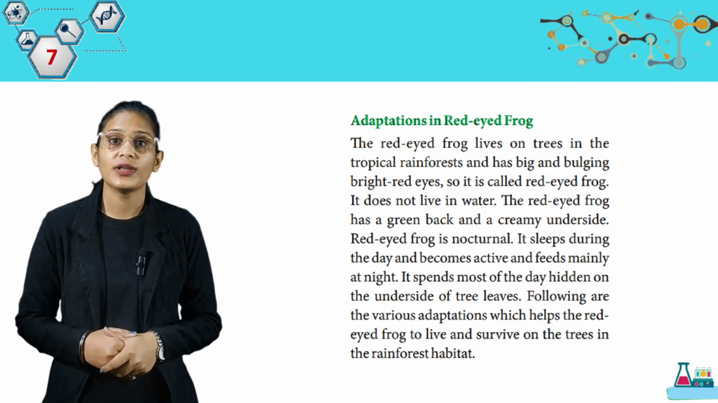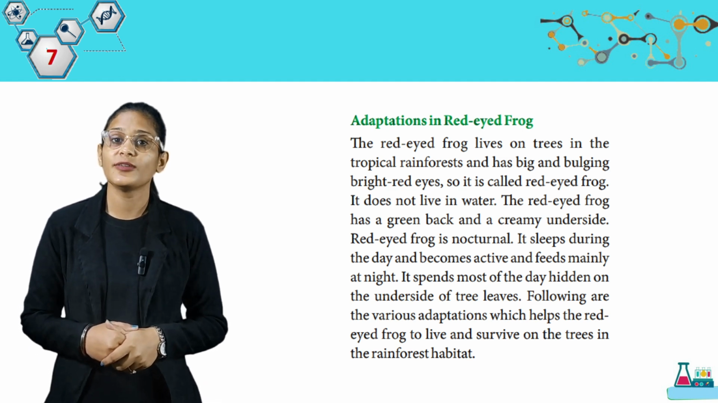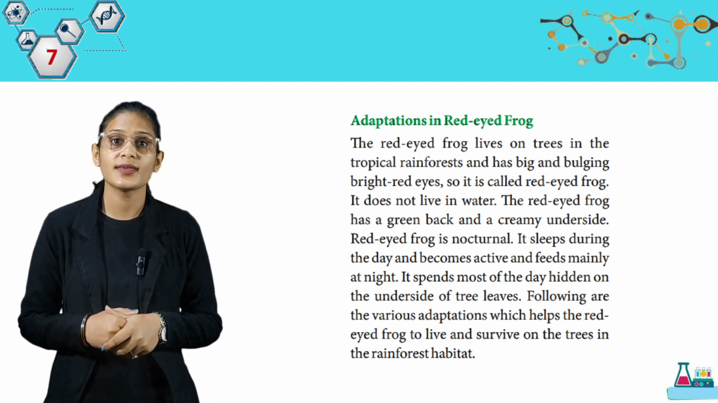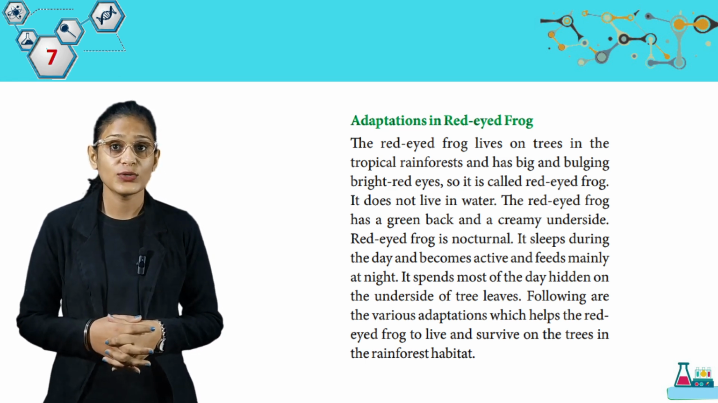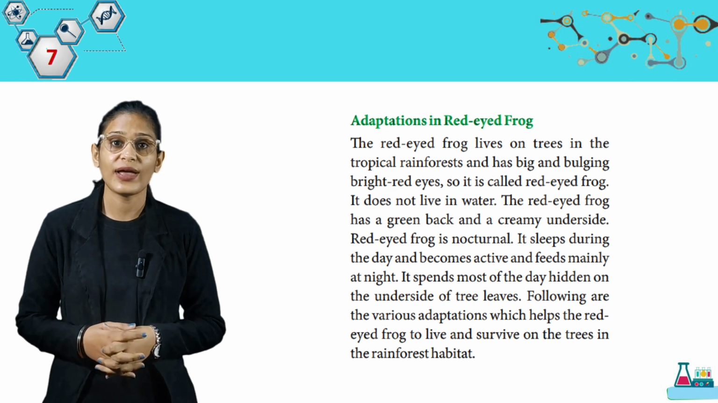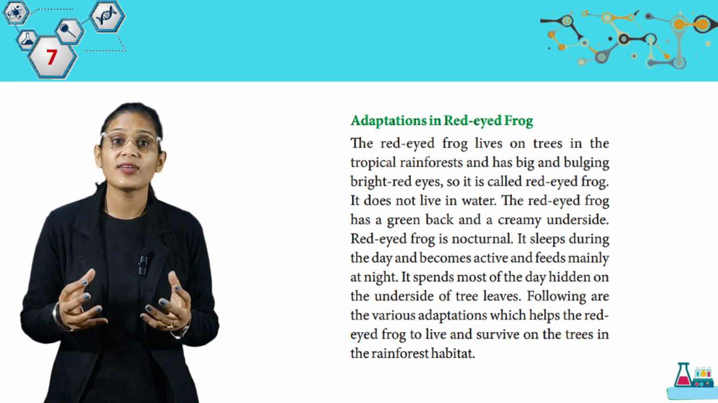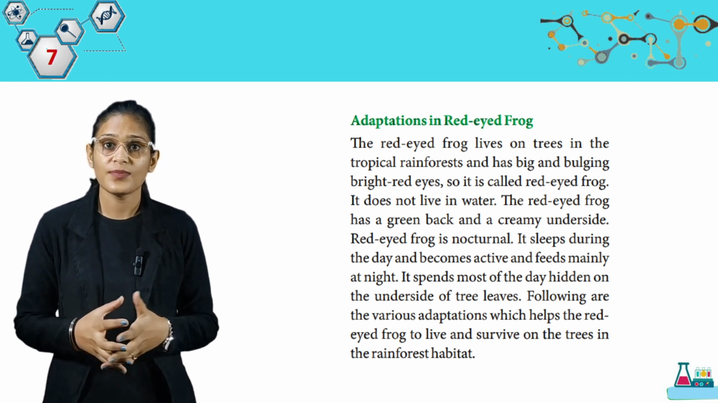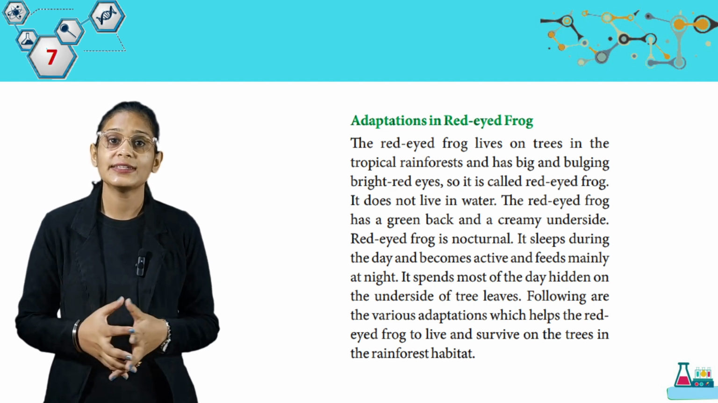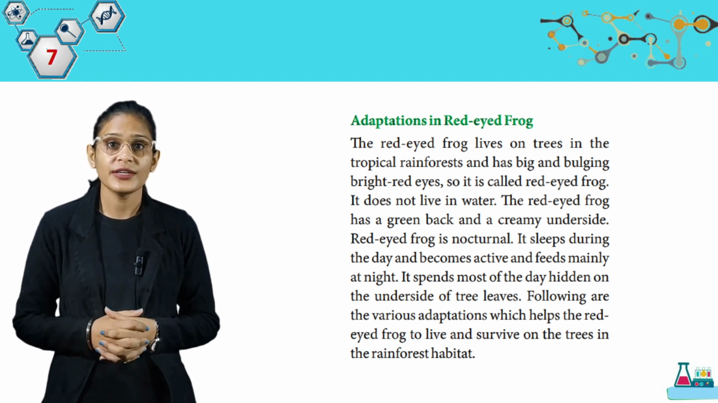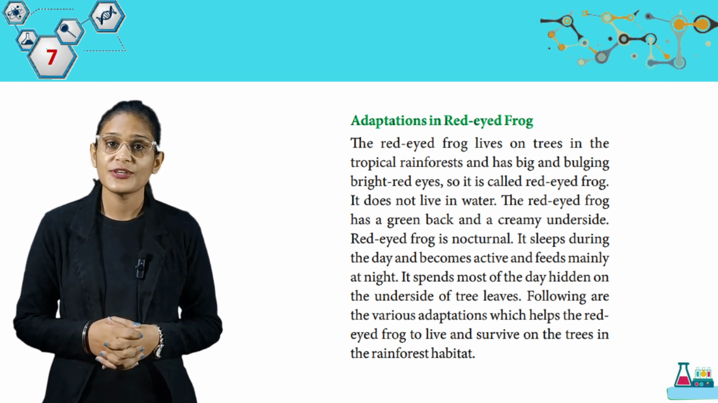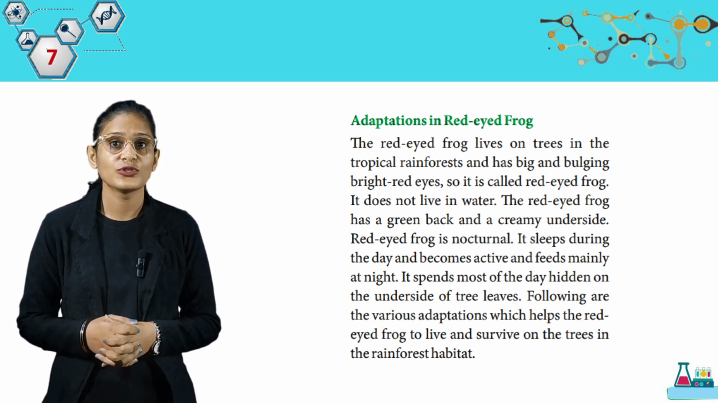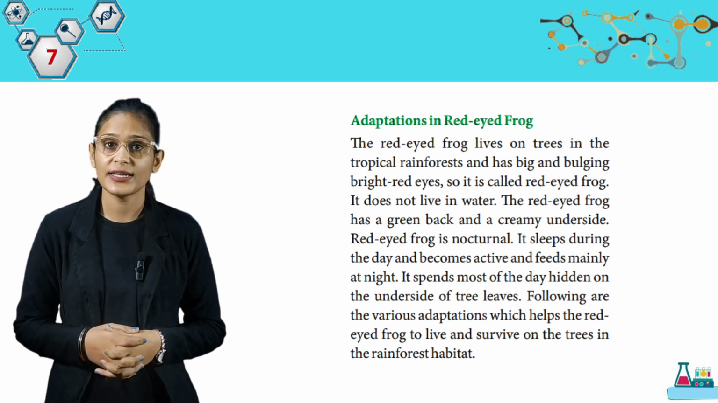The red-eyed frog lives on the trees in the tropical rainforest and has big and blazing bright red eyes. So it is called red-eyed frog. It does not live in water. The red-eyed frog has a green back and a creamy belly during the day and becomes active and feeds mainly at night. It spends most of the time hidden on the underside of trees' leaves. Following are the various adaptations which help the red-eyed frog to live and survive on the trees in the rainforest habitat.